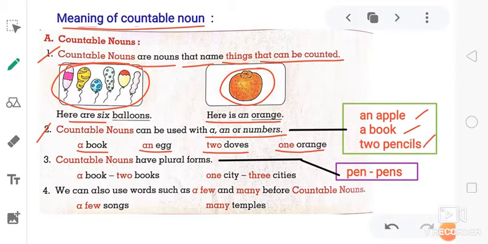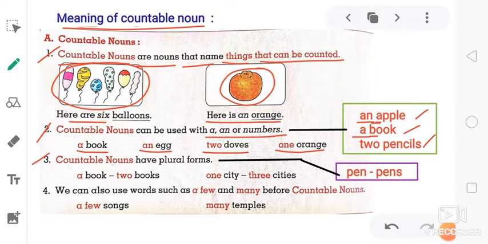Did you notice one more thing? In front of apple I have written an, and in front of book I have written a. Why is it? Here we have to recollect the lesson on articles. In front of vowel words A-E-I-O-U we use an, and in front of consonants a is used.